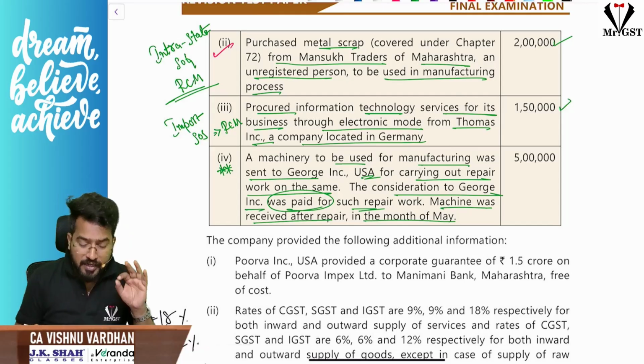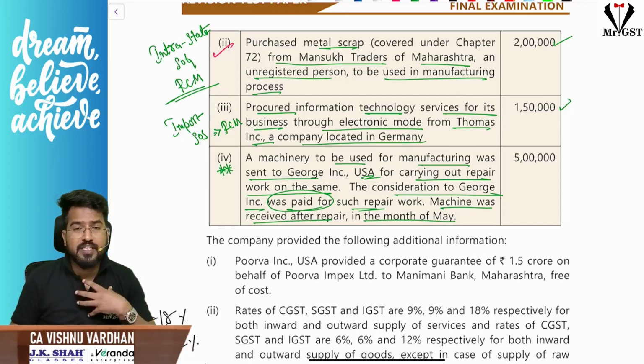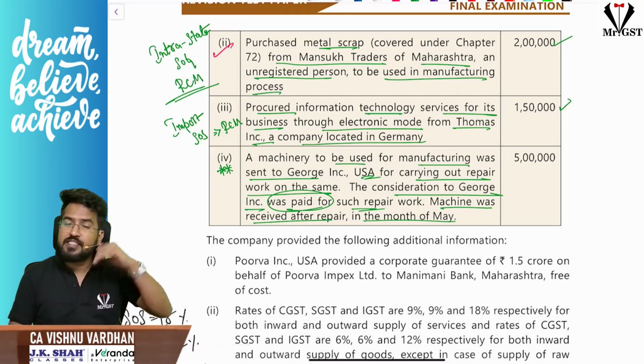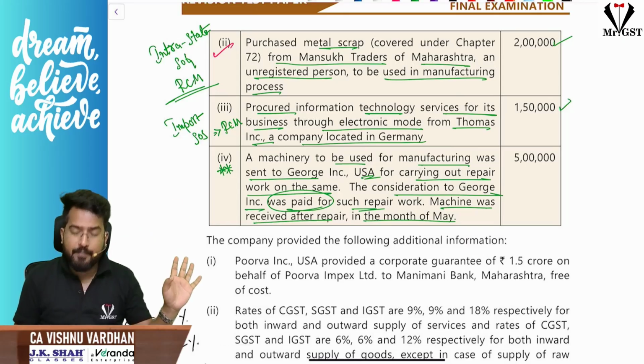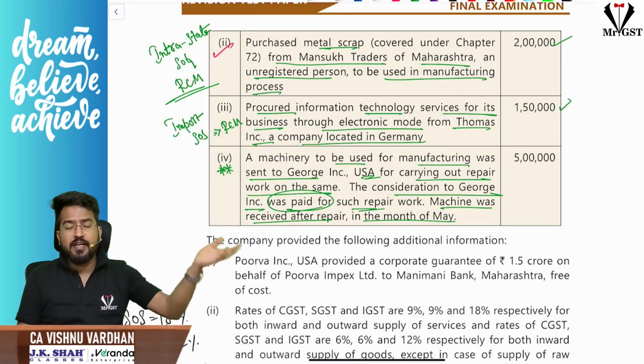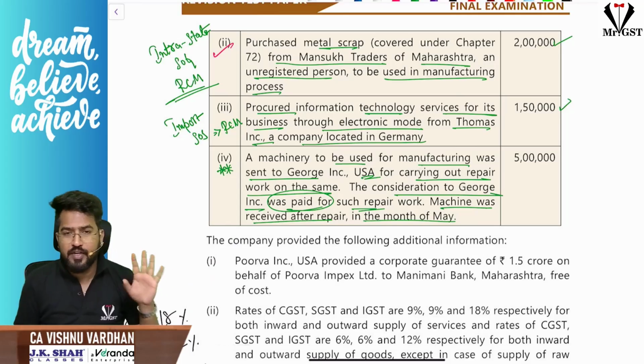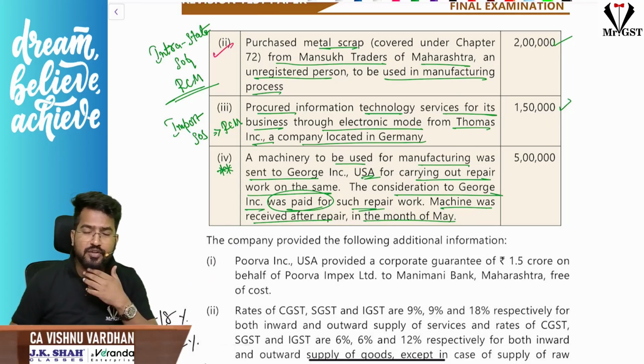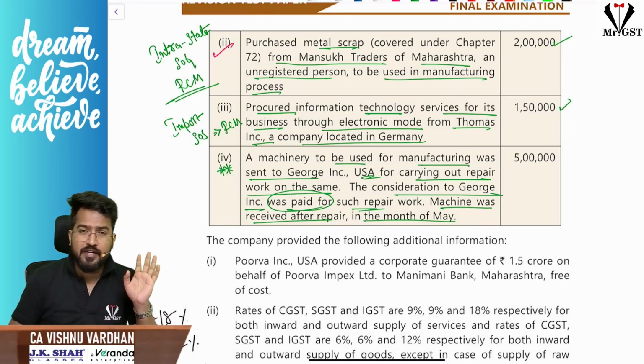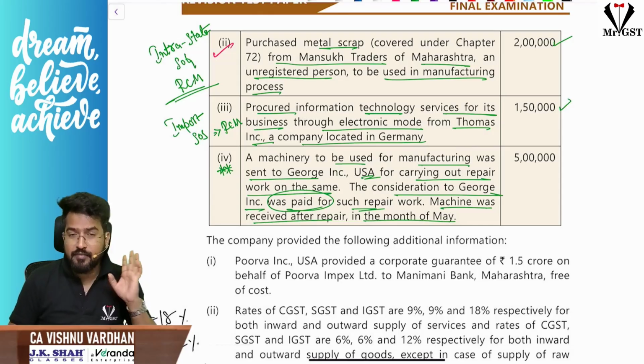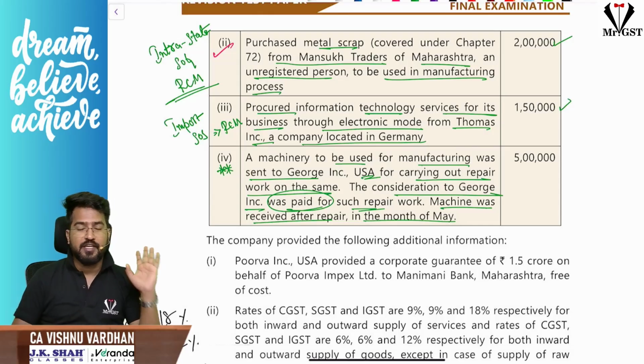Please understand here. Sir, machinery, which is our machinery which we use in manufacturing process, we are sending it for repair to USA. There the repair is getting done, and again we are getting the machinery back to India. So what is the tax implication on this? Again, pause the video and think for a while. After thinking and getting your answer, then continue the video, please. Please pause the video and think about this.